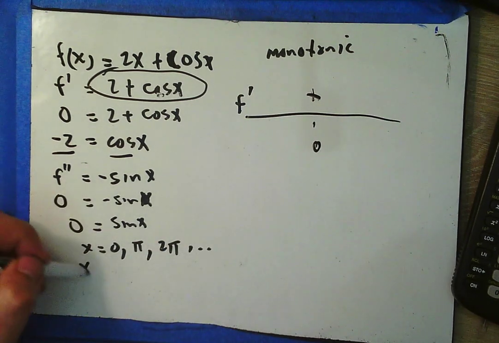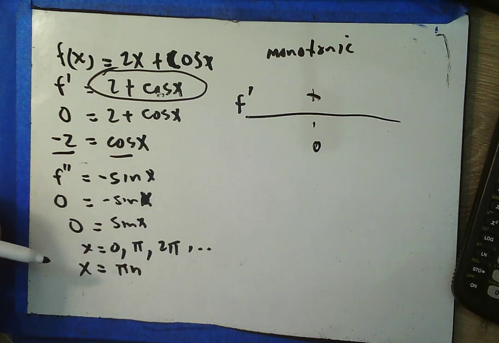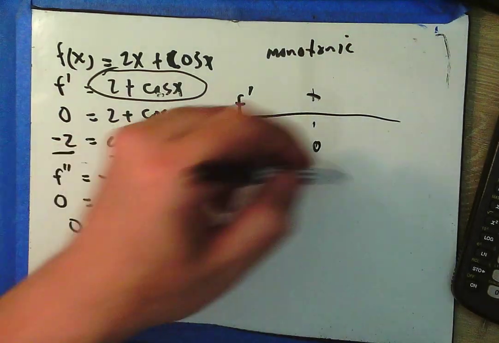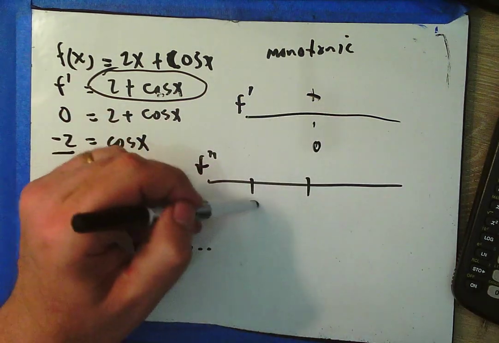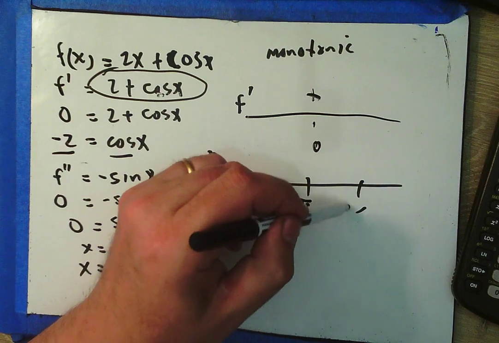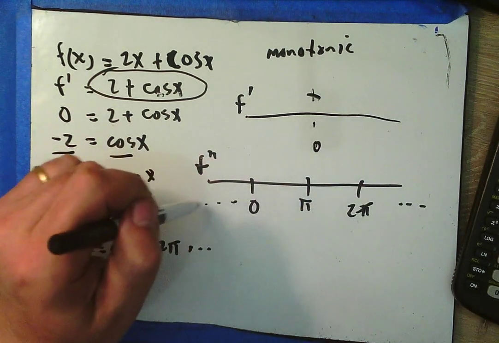In fact, we could even say when x equals pi n. Okay, so I build an f double prime sign chart: 0, pi, 2 pi, oh my god, this goes on forever, in both directions.